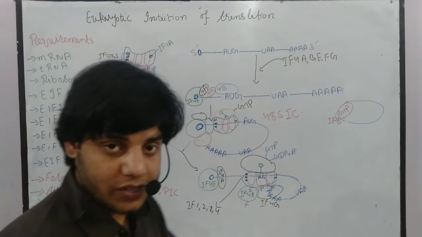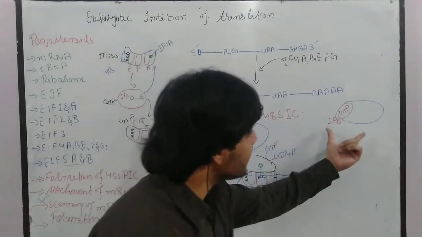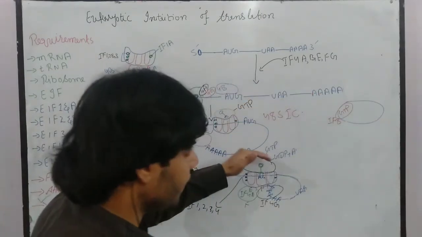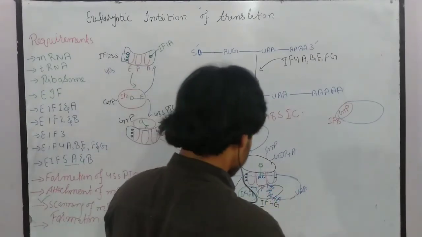Once they are released, this large subunit will bind here, and we will get a structure like that.